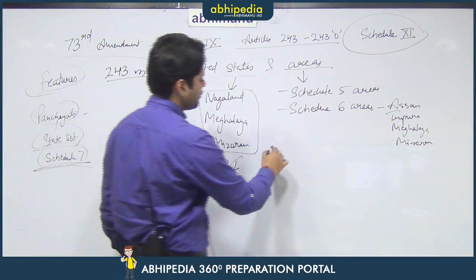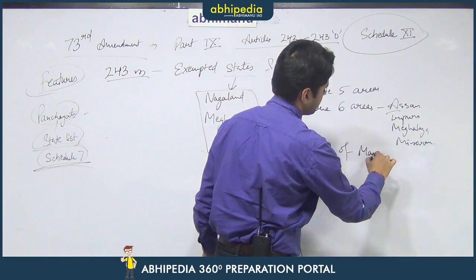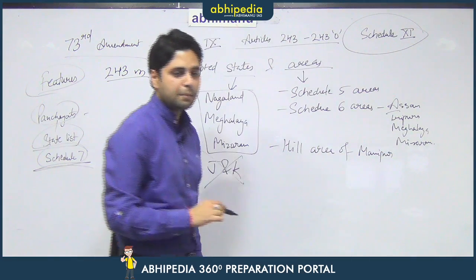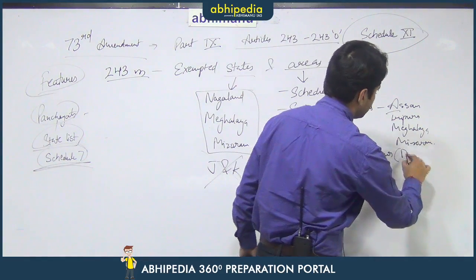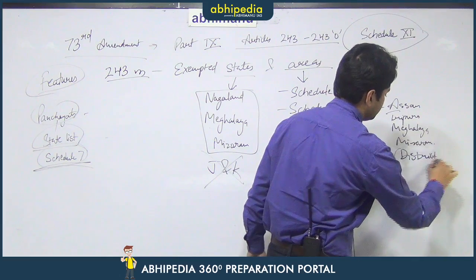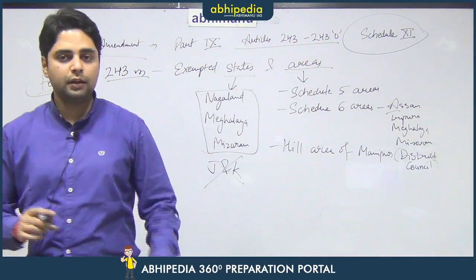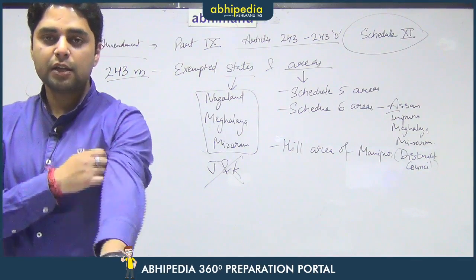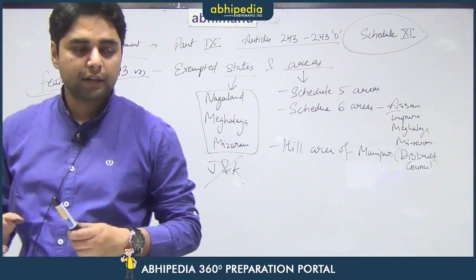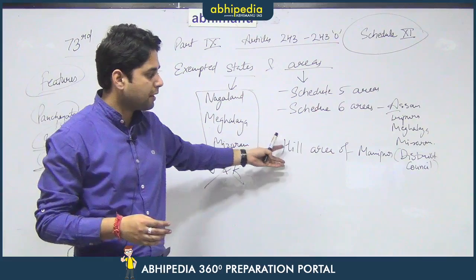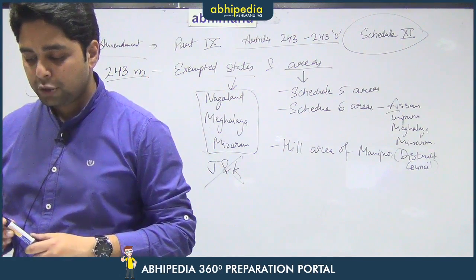Then there is the hill area of Manipur, where the 73rd Amendment does not apply, and the reason for that is that there is a separate district council that exists there. There is a separate district council for the hill area of Manipur. Now, this area again is ethnically as well as culturally a very different area. That is why they do not accept the 73rd Amendment to be applied on them. So, they have a separate mechanism known as a district council, which is applied to them.